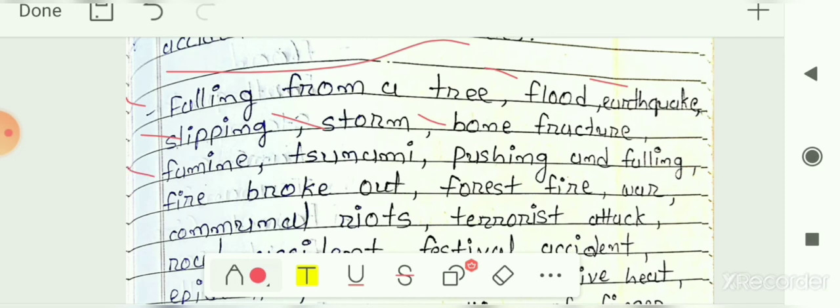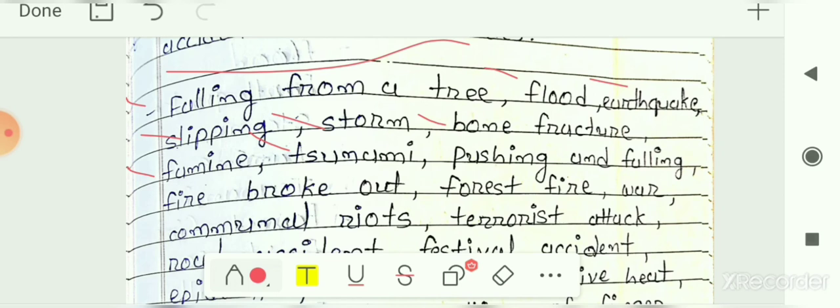Famine, that means drought, the situation or event in which there is less rainfall, and because of the scarcity of water, people or animals suffer greatly, or there is loss of lives of animals as well as humans. That situation or event is known as famine. Next is tsunami.